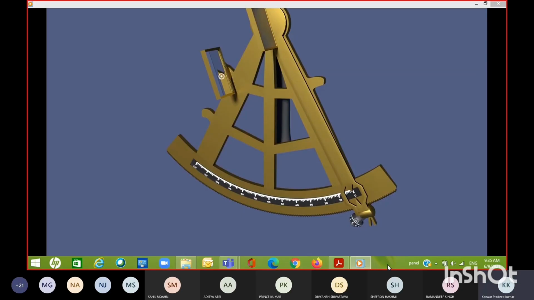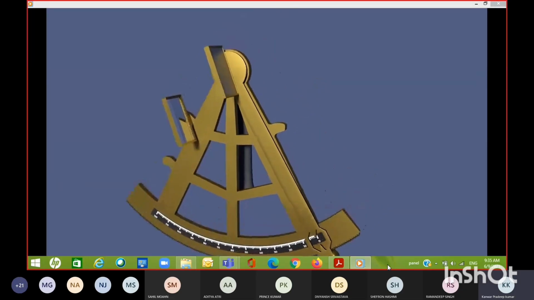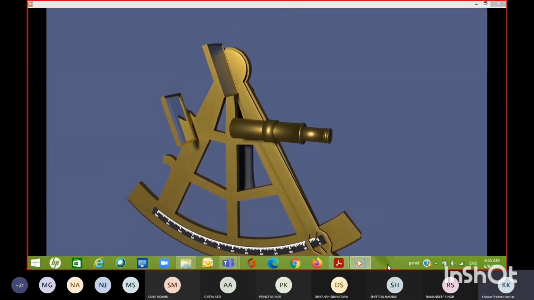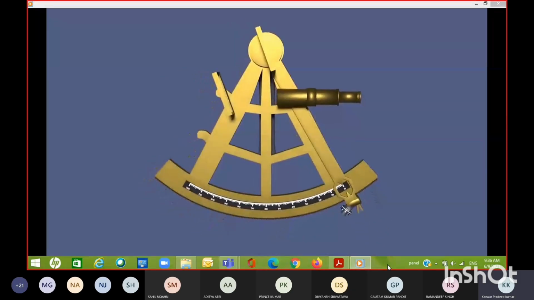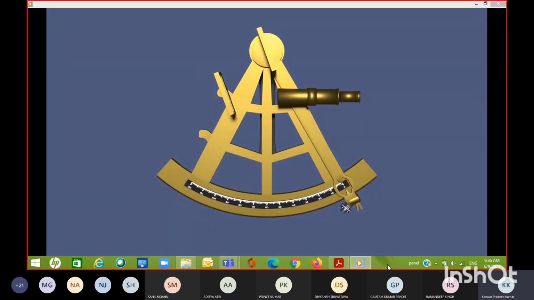Some sextants will have a semi-silvered mirror instead, and this makes the sextant a little easier to use, but it increases the cost. Opposite the horizon mirror, you have the telescope. The telescope lines up with the horizon mirror so that you can see down the sights and see straight through it. Notice the angle of the horizon mirror is magnified. It means that when you're looking down the telescope, the reflection in the horizon mirror is the index mirror.